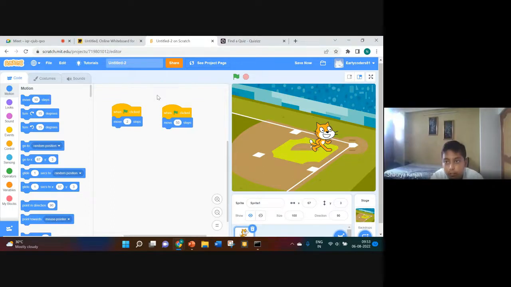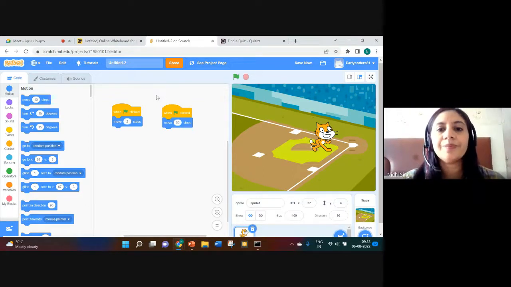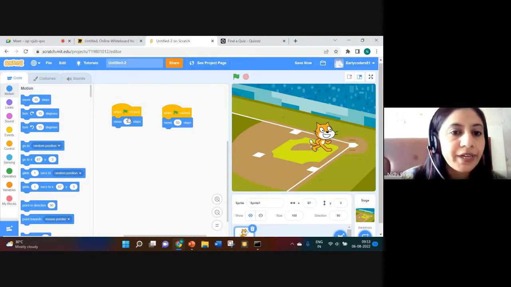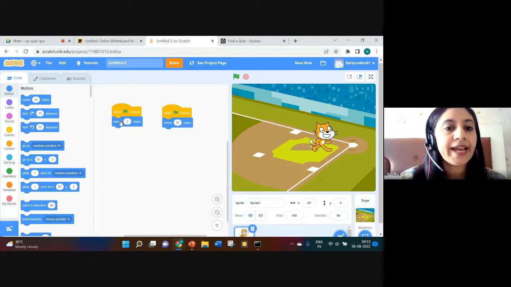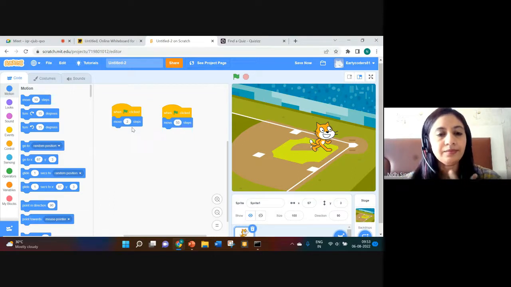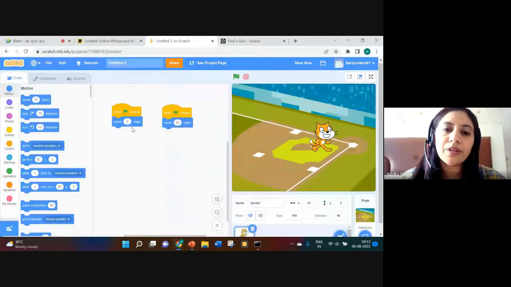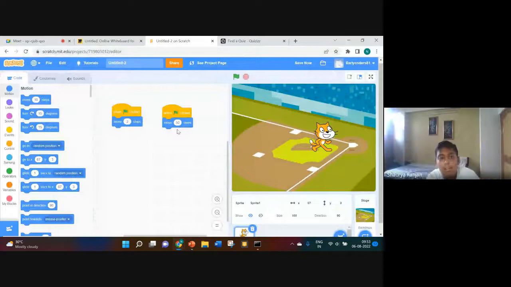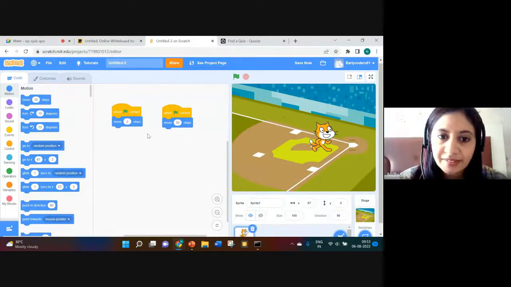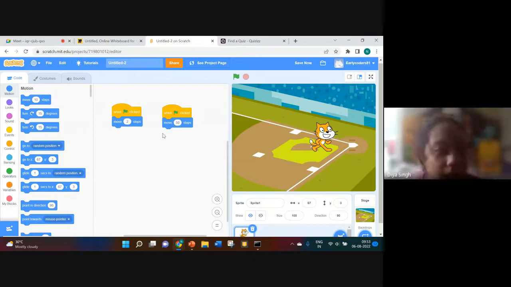Please tell me what will happen if we click on the flag when the cat needs to move 2 steps. What difference did you realize when you executed both the blocks? Ma'am, the first one, move 2 steps, moved only a little bit, and the 50 steps one moved a long distance.